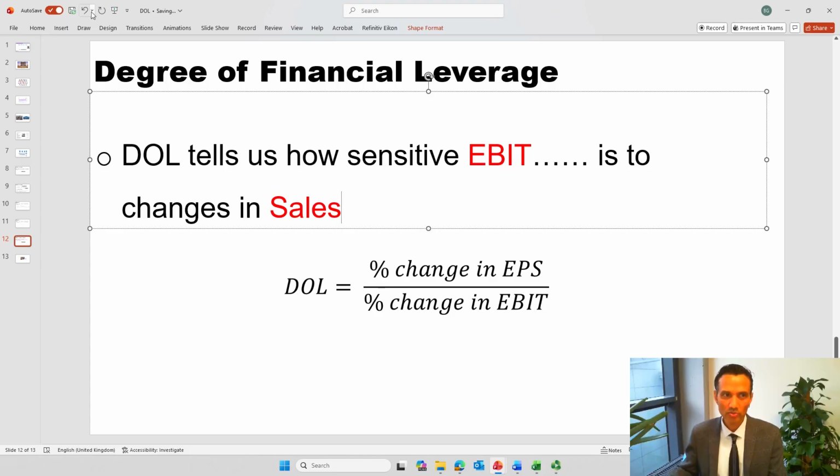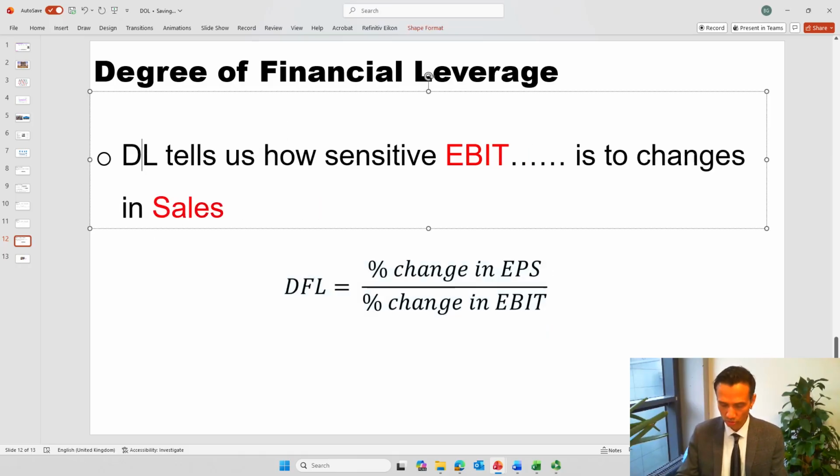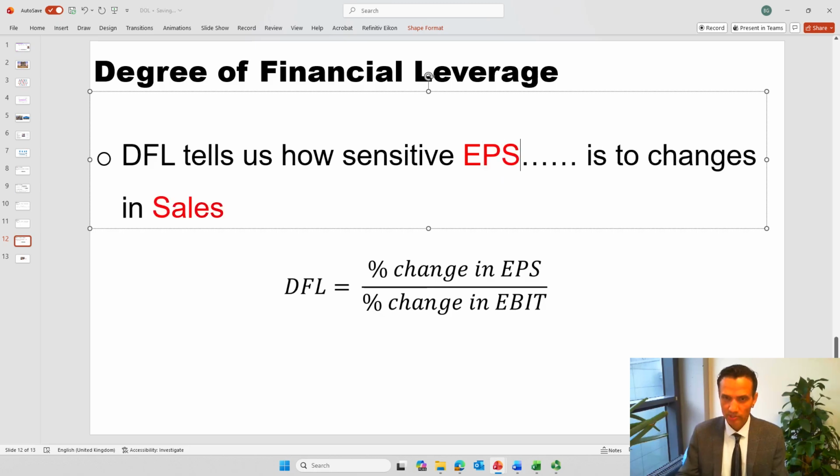Same logic here, and what you are saying this time is that degree of financial leverage, not operating leverage, will be equal to percent change in earning per share divided by percent change in earning before interest and tax. That basically means how sensitive the earning per share is in relation to a change in earning before interest and tax.